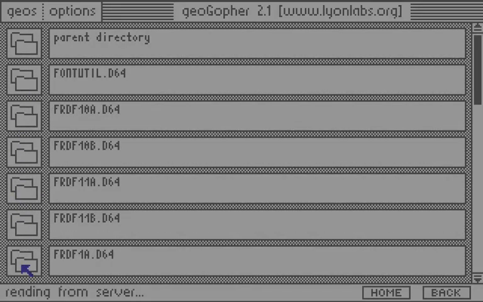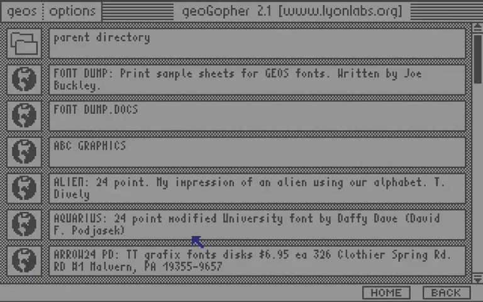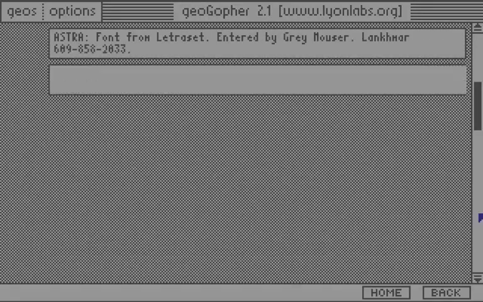Eventually, we come to some D64s, which are displayed as folders. Clicking one displays the files within the image using a GEOS globe icon.